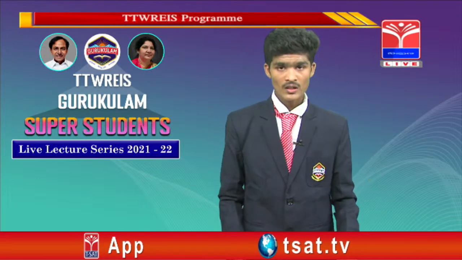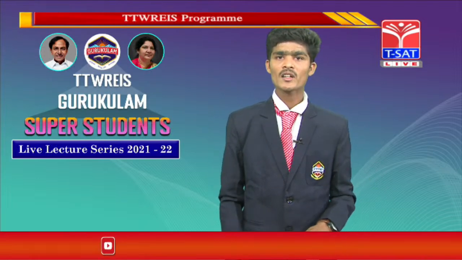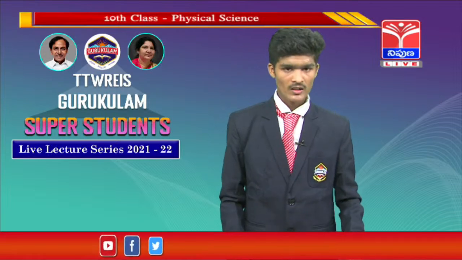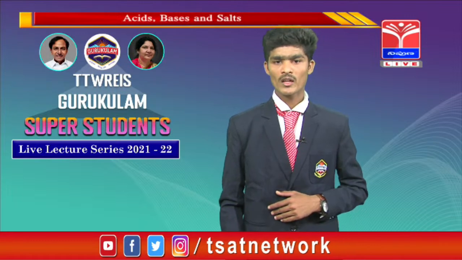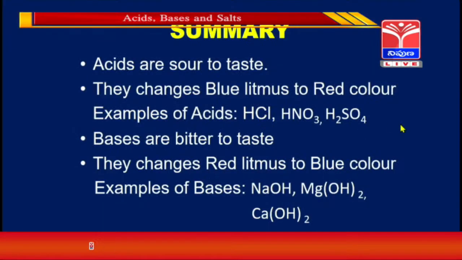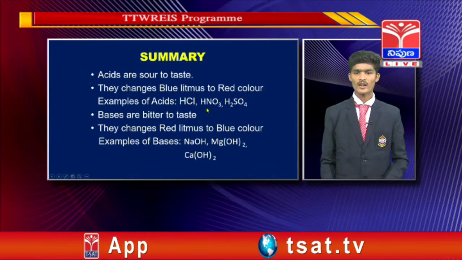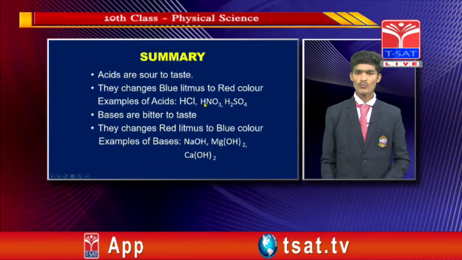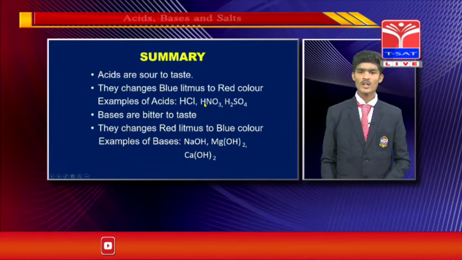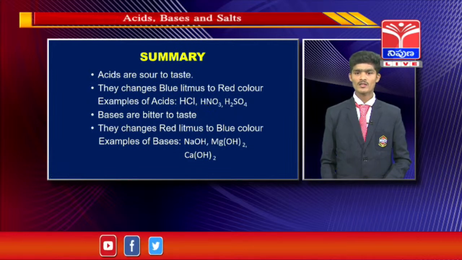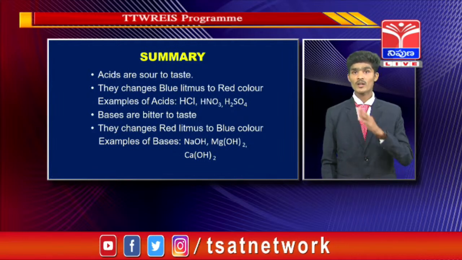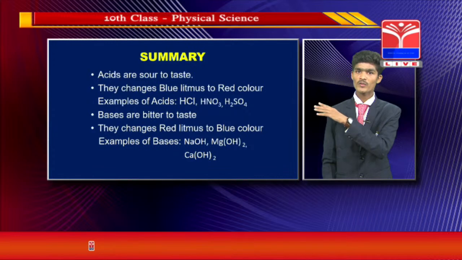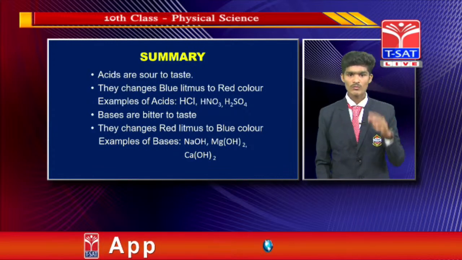Well friends, let us recapitulate what we have discussed. Summary: acids are sour to taste, they change blue litmus to red color. Examples: hydrochloric acid, HNO3, which is nitric acid, and H2SO4, which is sulfuric acid. Sulfuric acid is also called the king of the laboratory, friends, remember that point.